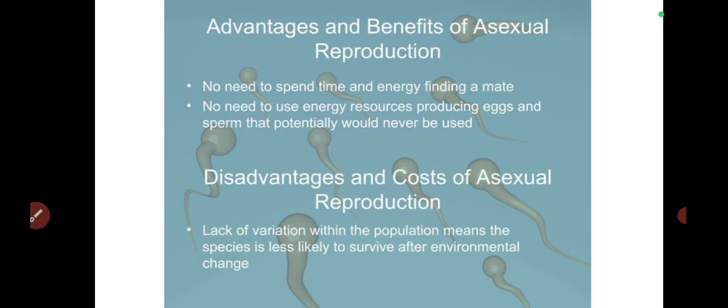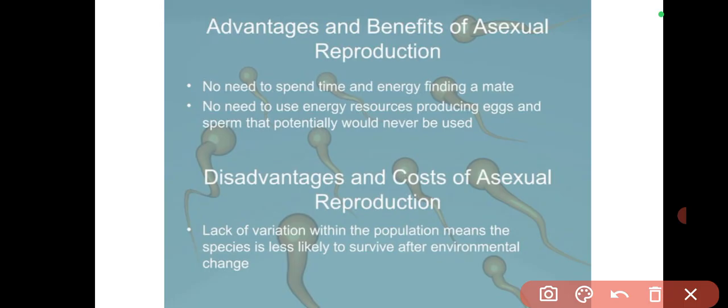Now, what are the advantages and benefits of asexual reproduction? Now, one is that there's no need to spend time and energy finding a mate, which is very important in sexual reproduction. Now, you have to first find a mate. The mate has to deem you worthy before accepting to mate with you. Is that okay? Now, when you're not deemed worthy by the female, especially, you will not come to common terms, and because of that there will be no mating.